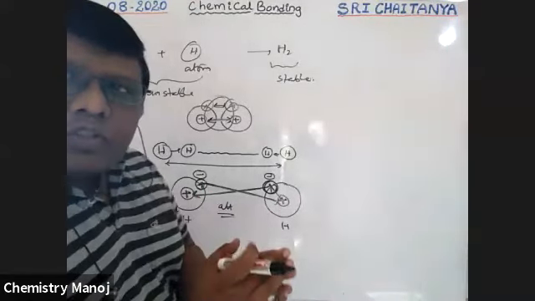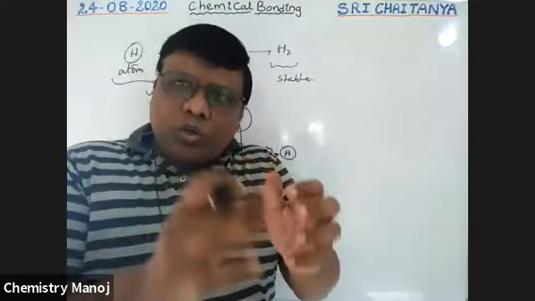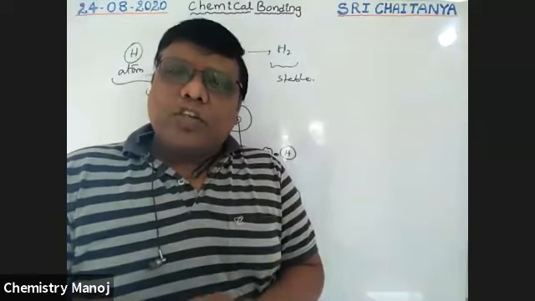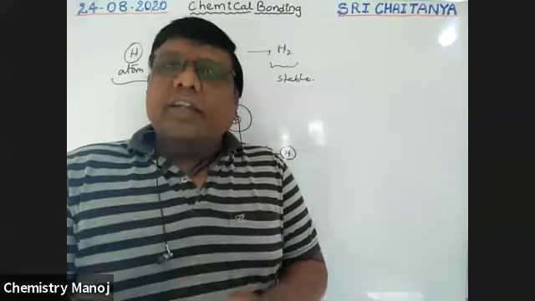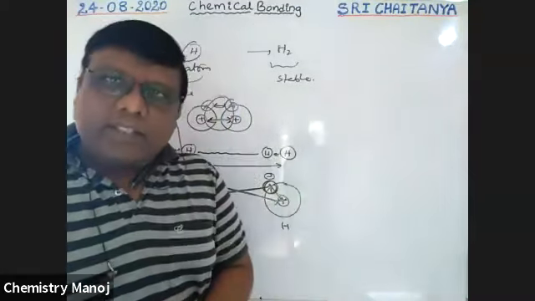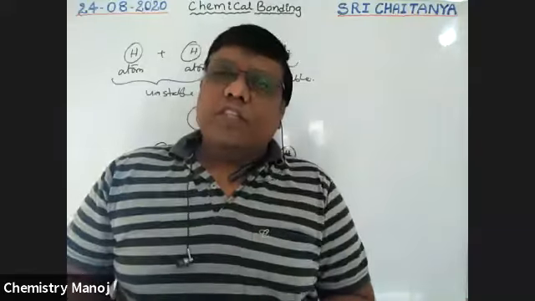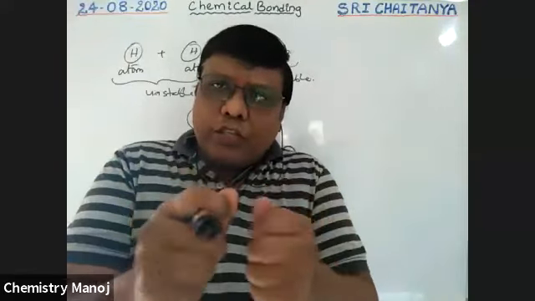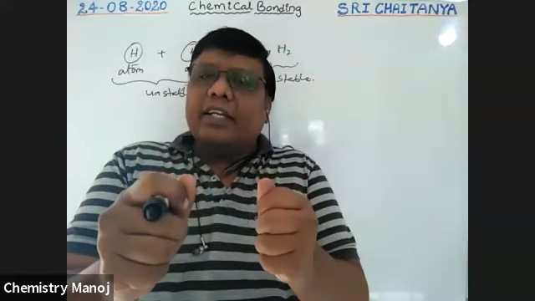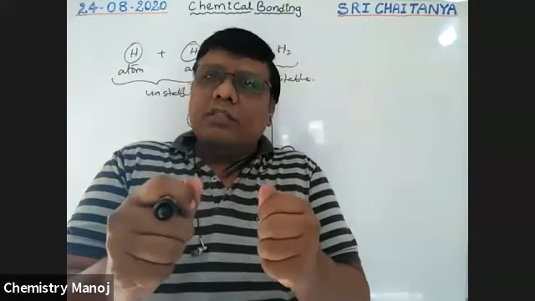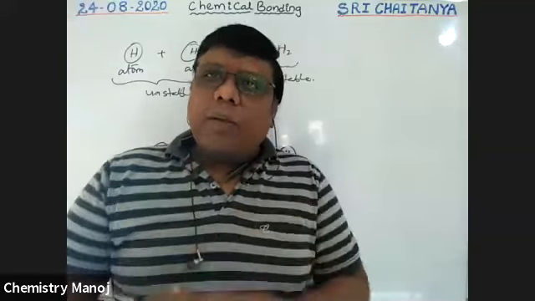That is why atoms are not too far away and not too close to each other. When they are close, repulsions dominate. When they are far away, attractions dominate. That is why they settle at an equilibrium distance. At the equilibrium distance, attractive forces are equal to repulsive forces. The atoms are at a certain distance where attractions and repulsions balance. That distance is called the equilibrium distance.